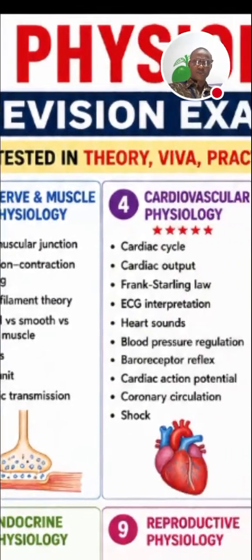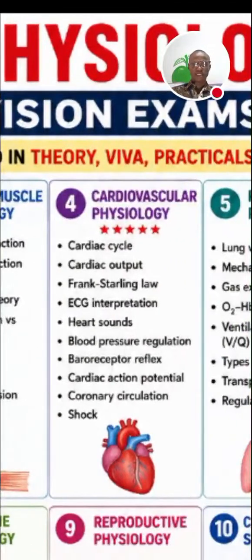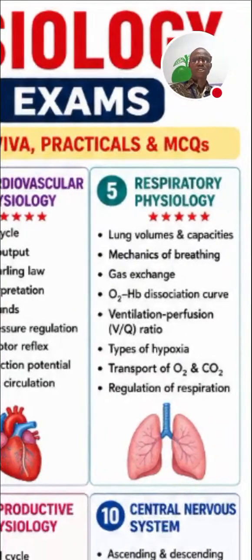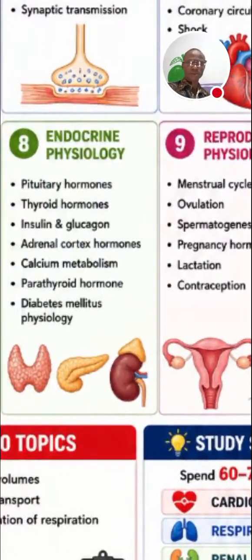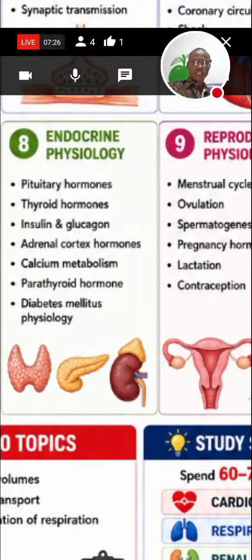The next one we have cardiovascular. You can see the topics: cardiac cycle, which I've already mentioned, baroreceptor, coronary circulation, all that. Then look at respiratory physiology. You can see lung volume capacity, mechanism of breathing, very important to them. Regulation of breathing, mechanism of breathing. Let's quickly look at the next one.